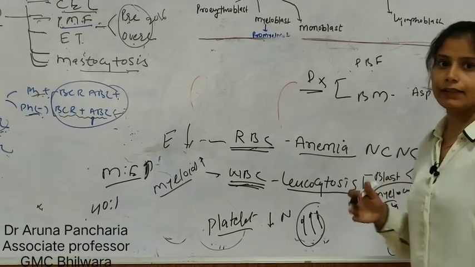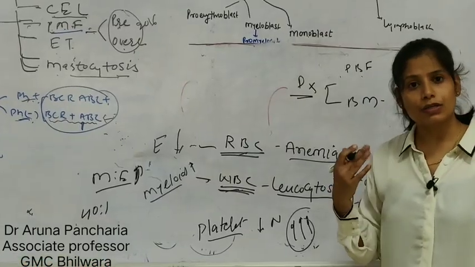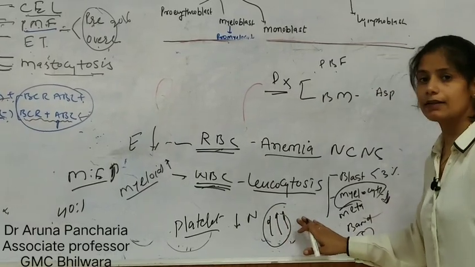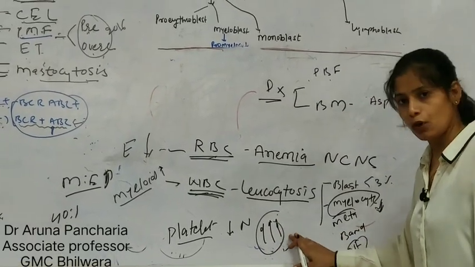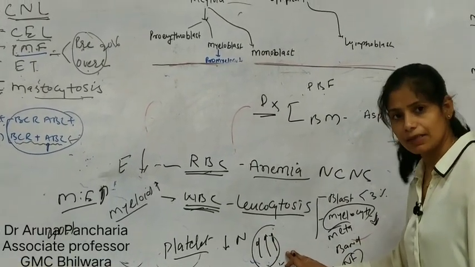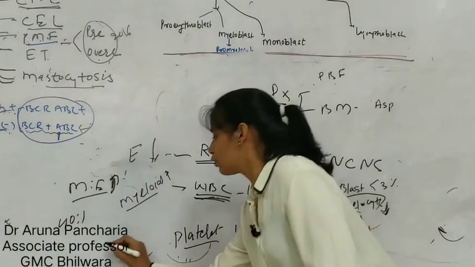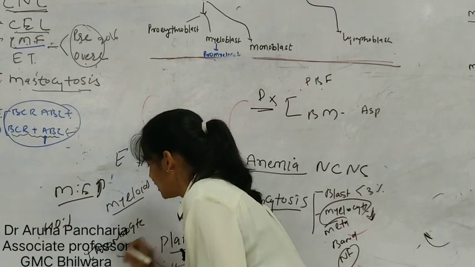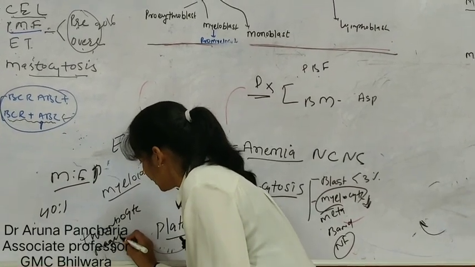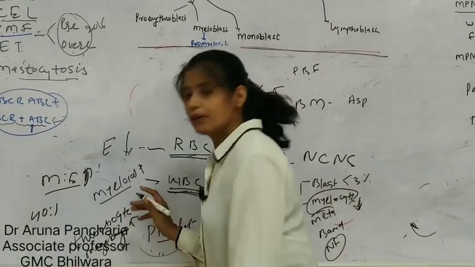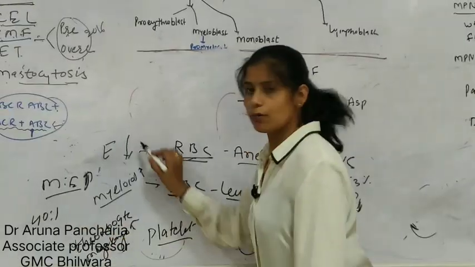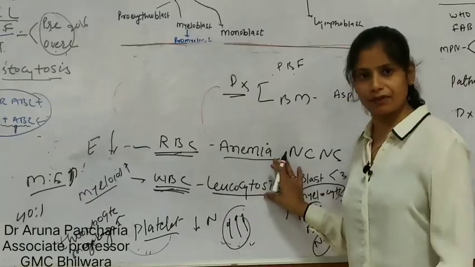Now in platelets, megakaryocytes will be more and more, because in CML there is an increase in platelets, so there will be thrombocytosis. Megakaryocytes can be increased. So this is the bone marrow part, and this is your PBF part.